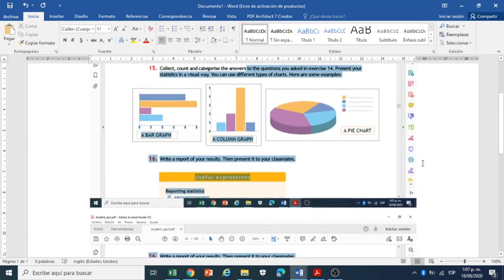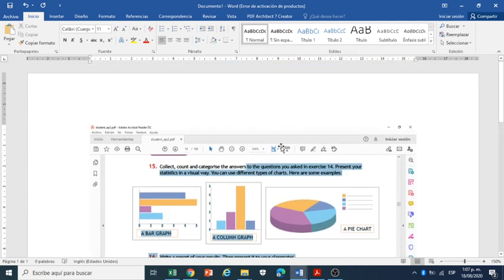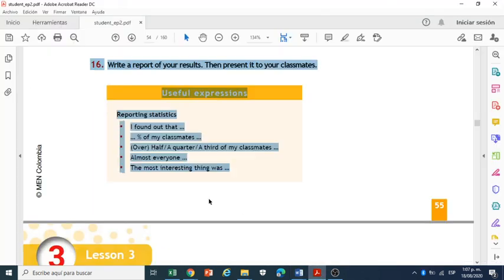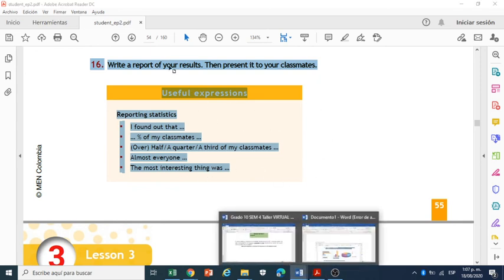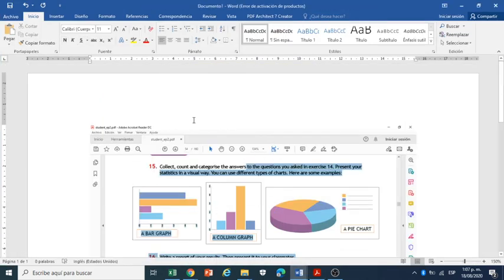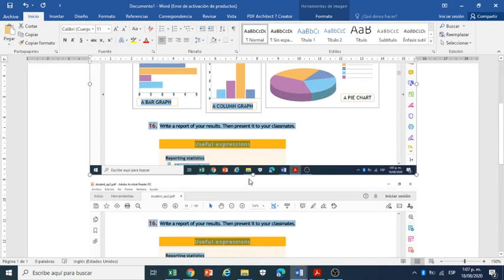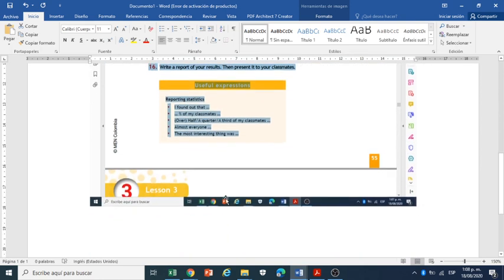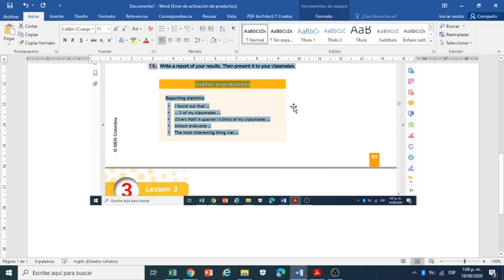Okay, this is this week's activities. No, you are not going to work in the book. Okay, no book, just a Word document, no more. Word document, including the two parts, the graph, and the second part, reporting the statistics using these expressions. Okay, this is